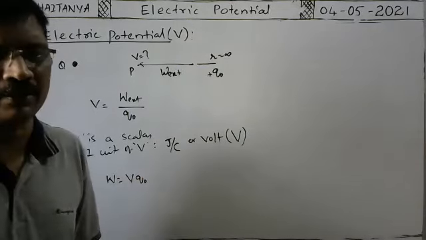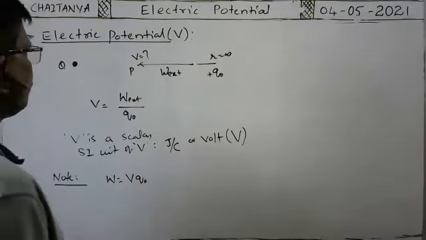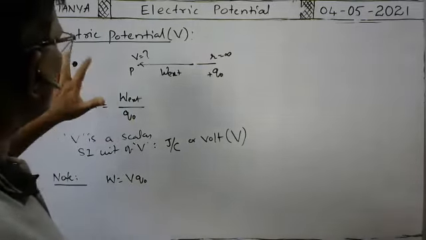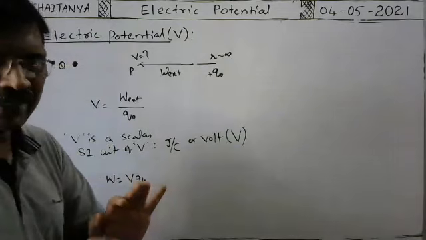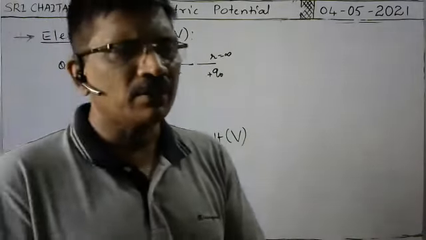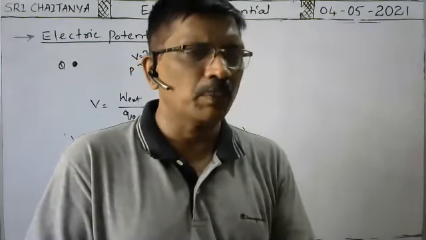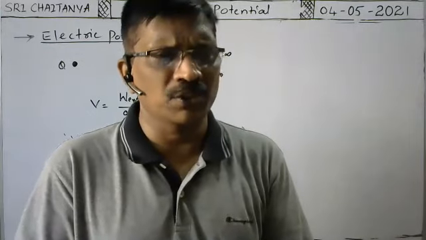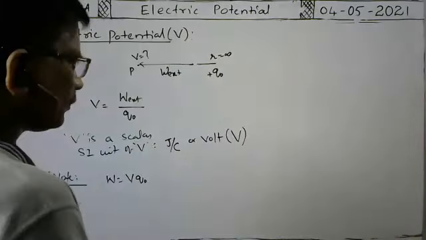This is equal to work done. Okay. Now, so you got an idea about what is electric potential in general. Now we have to derive the formula for electric potential due to a point charge. Electric potential due to point charge.